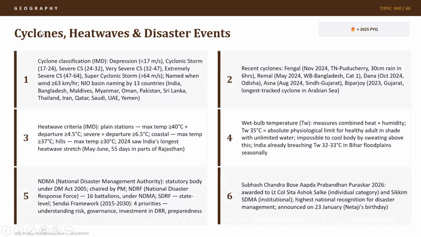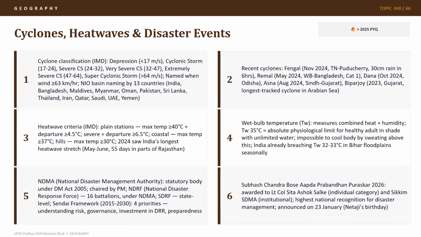We also have cyclones, heat waves, and disaster events happening across the country due to extreme events, which we have also read in the environment section or the environment video. Go and read through that video for revision. Then you have cyclone classification by IMD. There are various classifications. Why do we need to go into the depth of these classifications? Because in some PYQs, UPSC has actually asked, through numbers, what is a depression, what is a cyclonic storm, what is a severe cyclonic storm, very severe CS, and extremely severe CS. Then super cyclonic storm; they have also asked what the wind speeds are for them.